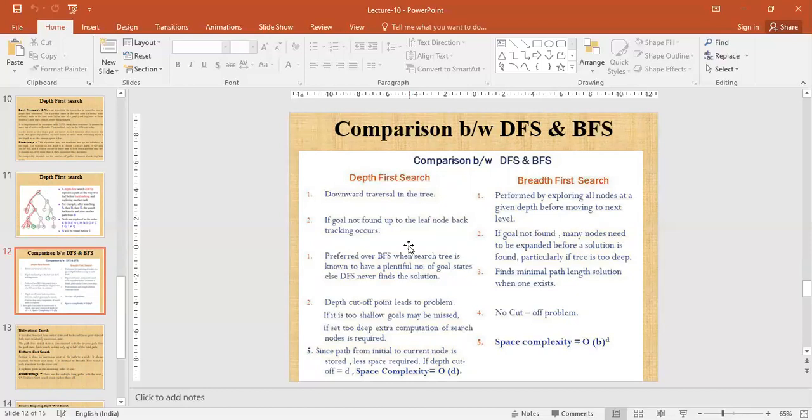Next point, since the path from initial to current node is short, less space is required. If depth cutoff equals D, the space complexity equals O(D). Space complexity of BFS equals O(B raised to power D).